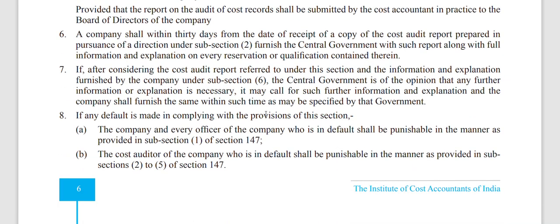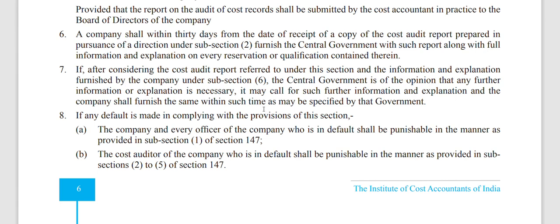So, as and when the company gets the cost audit report from the cost auditor, they have to submit it to the central government in the prescribed format. Again, in case of any explanations or extra details provided by the cost auditor, that should be submitted along with the cost report. There should be nothing hidden.